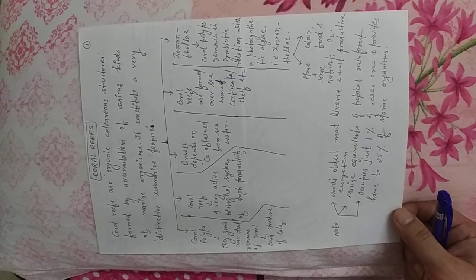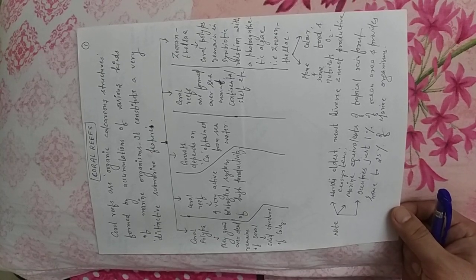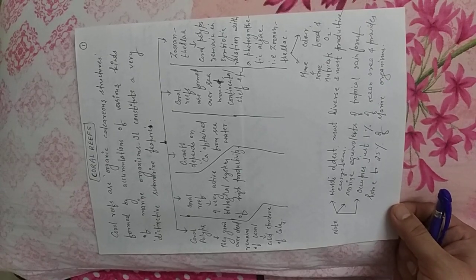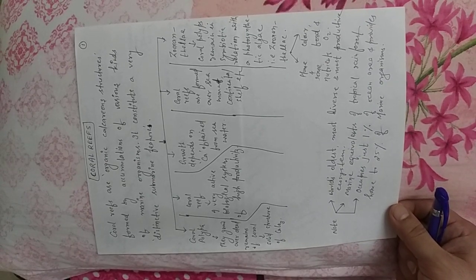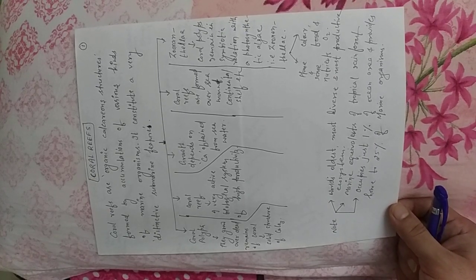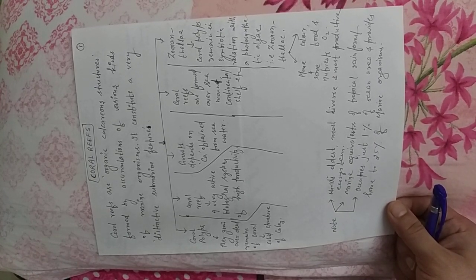So that is why many times it is considered equivalent to the equatorial rainforest, because the equatorial rainforest was a biome, a vegetative area, which is considered the most biodiverse region of the world.